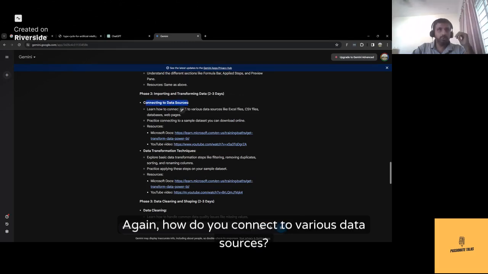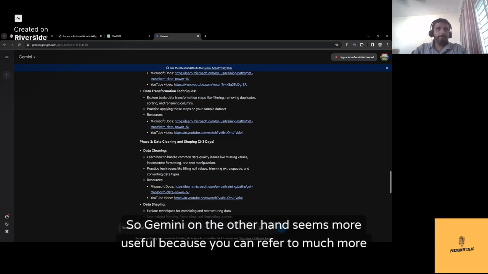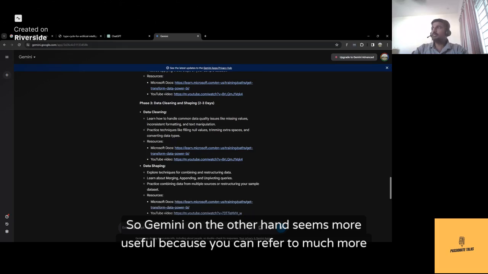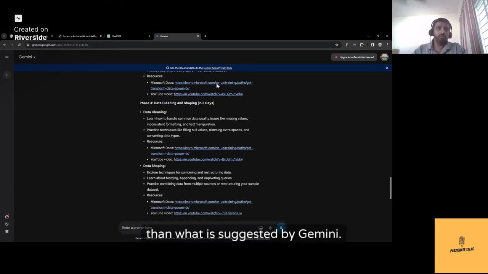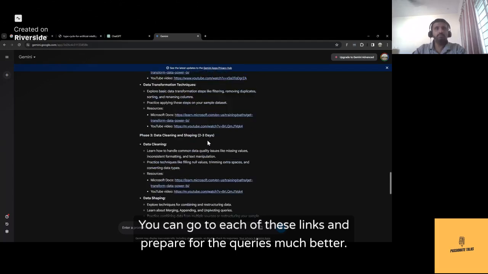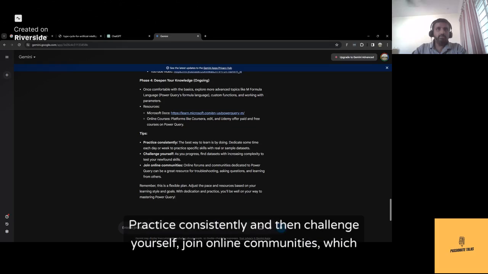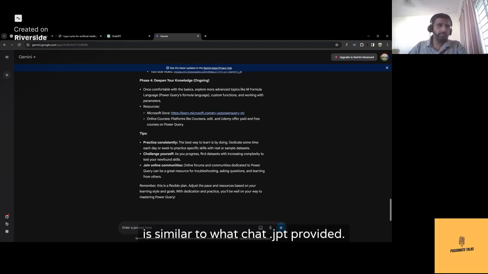Phase two completes the second and third day. Again, how do you connect to various data sources? And again, there's a reference to a document from Microsoft as well as a YouTube video for it. So Gemini, on the other hand, seems more useful because you can refer to much more than what is suggested by ChatGPT. You can go to each of these links and prepare for the queries much better. And at the end, it gives you a tip: practice consistently and then challenge yourself, join online communities, which is similar to what ChatGPT provided.